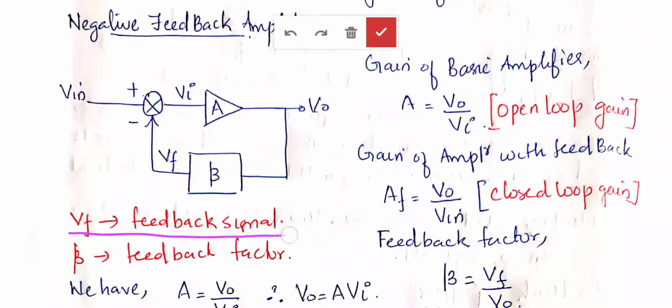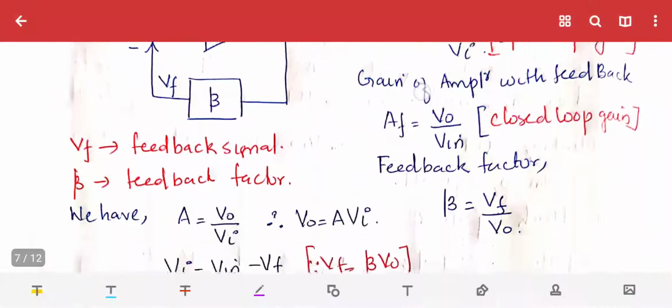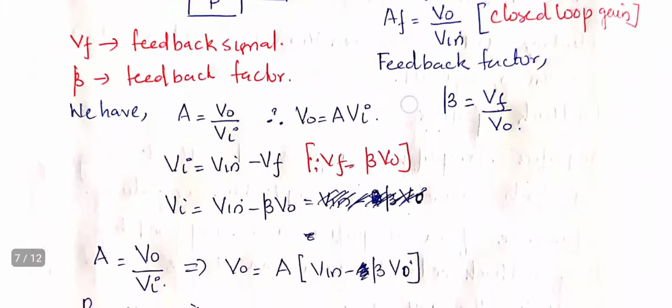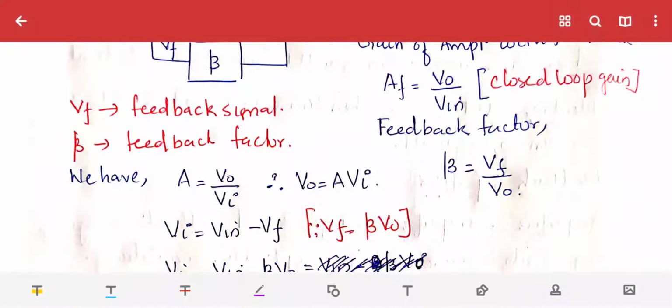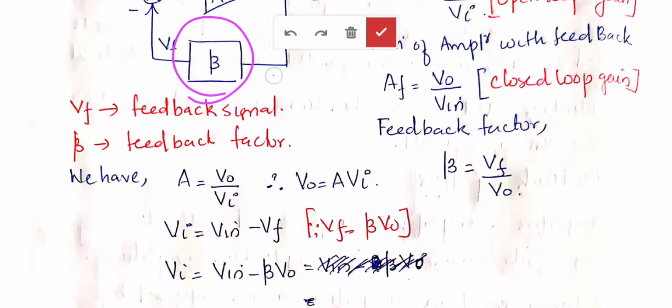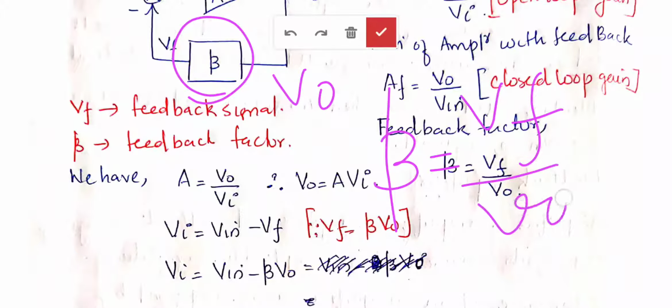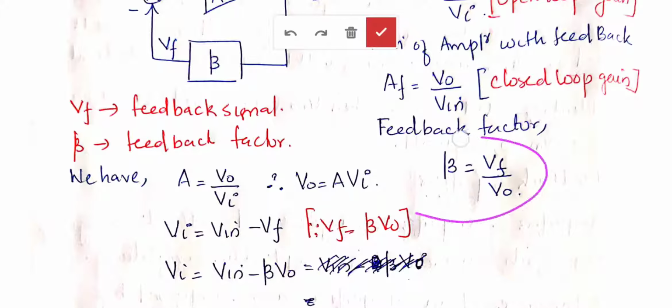Here VF is the feedback signal, beta is the feedback factor. What is beta? You can see here beta is the feedback factor having input VO and output VF. So what is the gain beta? Output by input, that means VF by VO. Beta is equal to VF by VO, which is known as feedback factor.